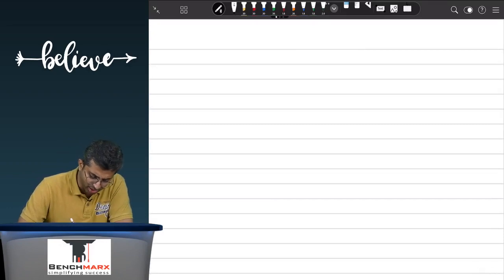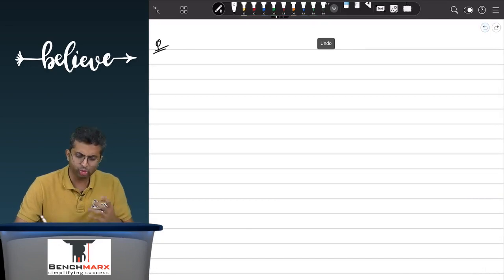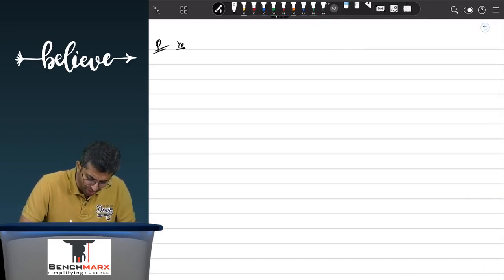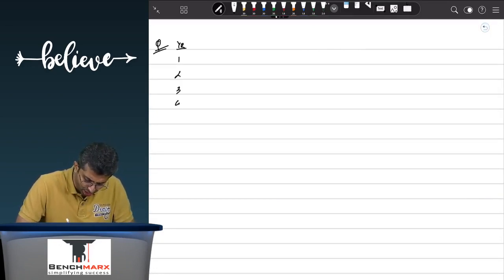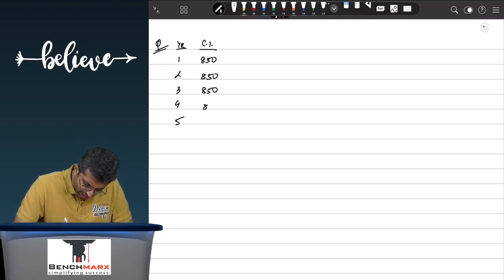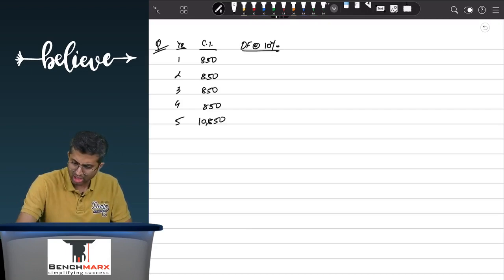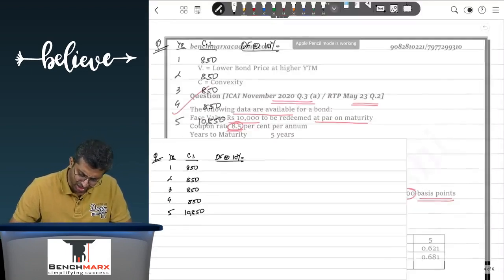Other than that, we can try to quickly do this working. So over here for this question, we will first try to find, or we usually try to prepare this table. So over here you will have years 1, 2, 3, 4 and 5. The cash inflows that I get in each of the years, 10,000 into 8.5%, that is 850 in each of the years, and in the last year 10,850. Now this is going to be discounted at the existing rate, which is 10% per annum, and as a result over here we will take the discounting factors.